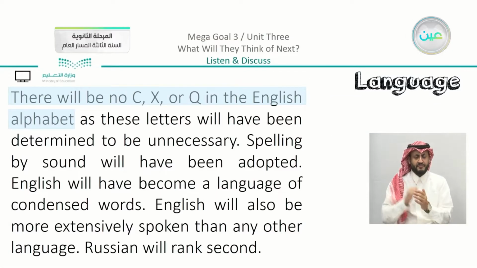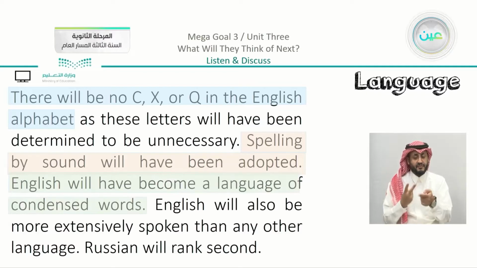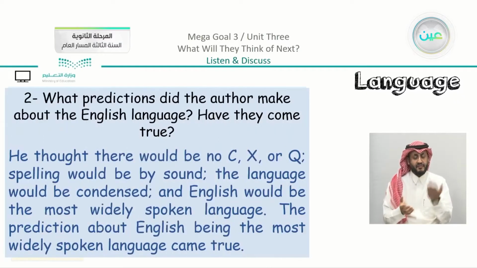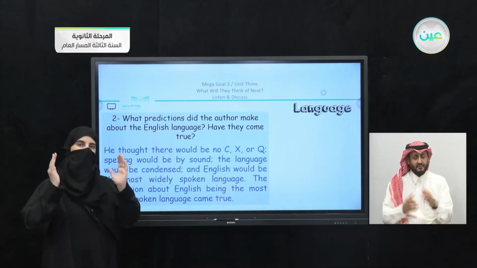Yes, okay, so there will be no C, X, or Q in the English alphabet. Also, spelling by sound will have been adopted. English will have become a language of condensed words, as we just revised. And we can see the complete answer here. So we can say that English will be the most widely spoken language has come true. So instead of just highlighting, I gathered it in one complete answer.